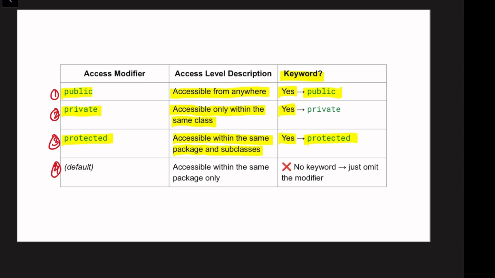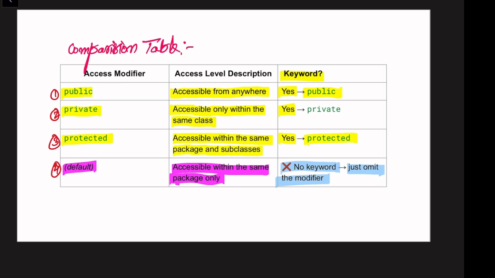Let me change the color. Default is an access modifier in Java, accessible within the same package only. No, this is not a keyword. It just omits the modifier. So this is the comparison table.